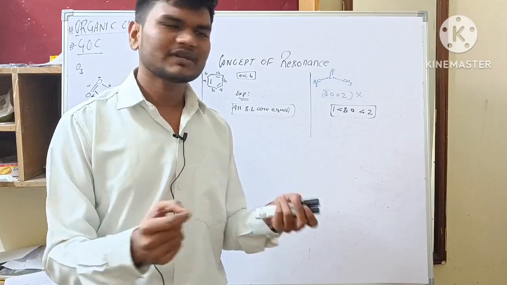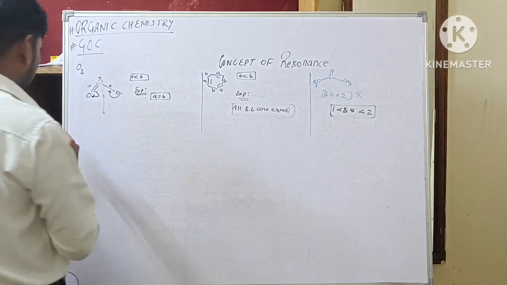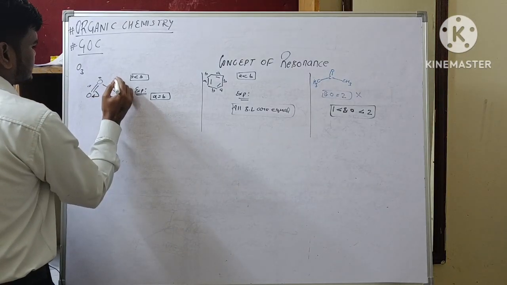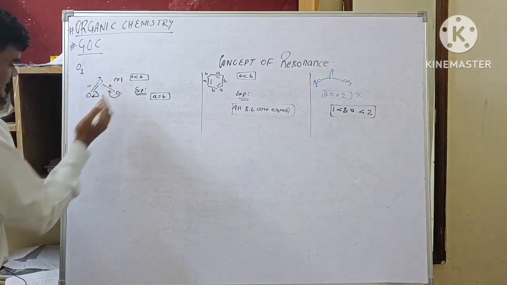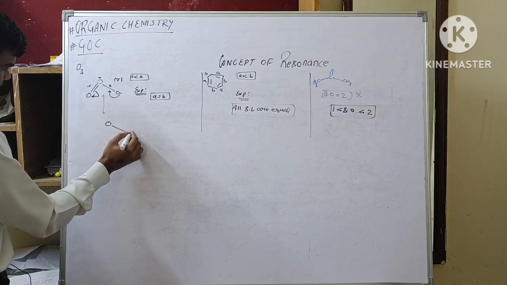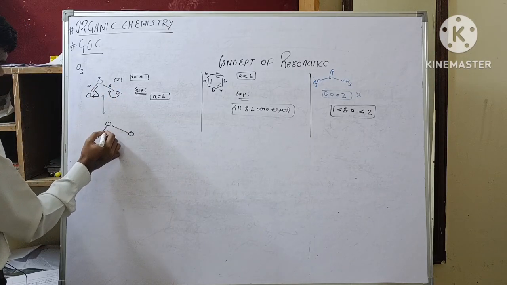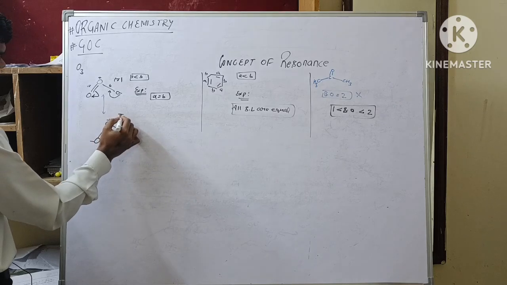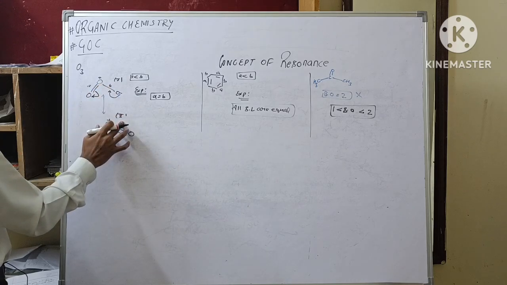Let us understand what I am trying to explain. This is the ozone molecule and this is the first Lewis structure. I can draw another structure of this. This one is first, this one is second.